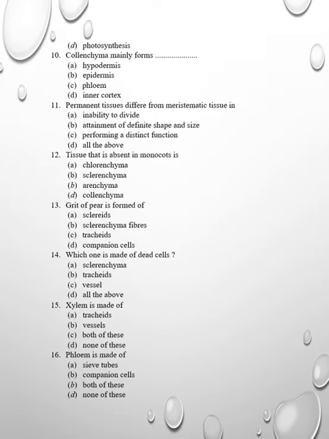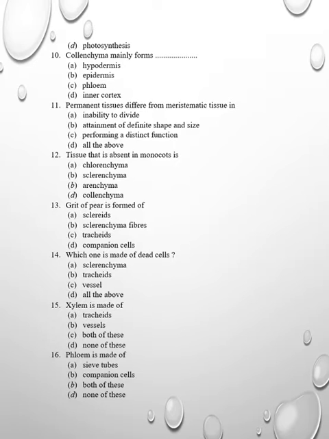The tissue that is absent in monocot is collenchyma. Tissue that is absent in monocot: chlorenchyma, sclerenchyma, parenchyma, collenchyma. Then grit of pear is formed of sclerites. Sclerites are the stone cells. Other options are sclerenchyma fibers, tracheids, and companion cells.